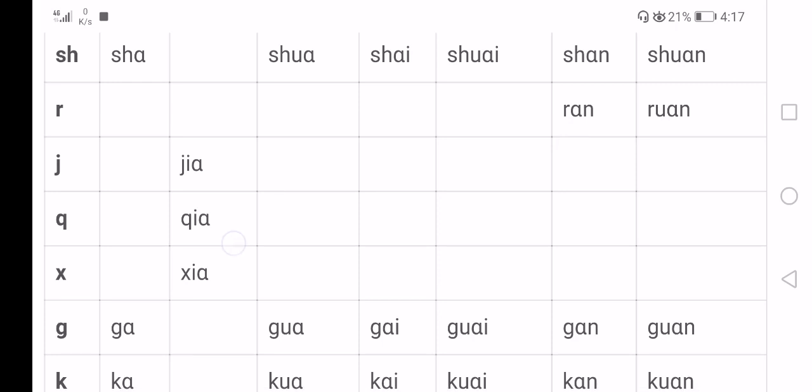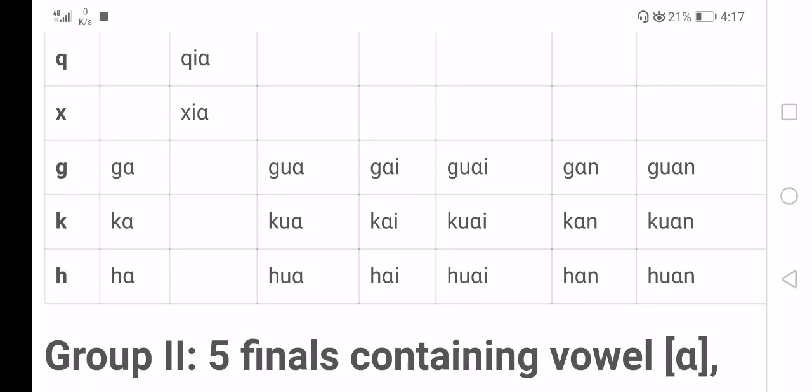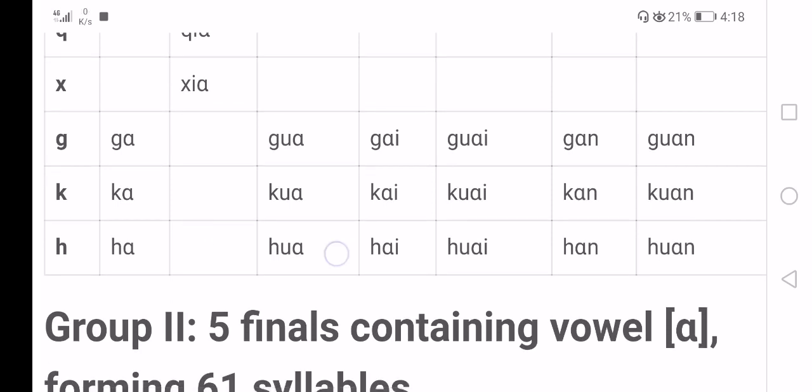Jia, qia, xia, ga, gua, gai, guai, gan, guan, ka, kua, kai, kuai, kan, kuan, ha, hua, hai, huai, han, huan.